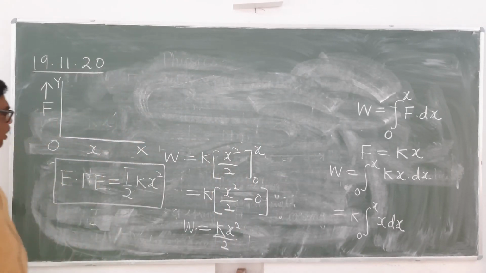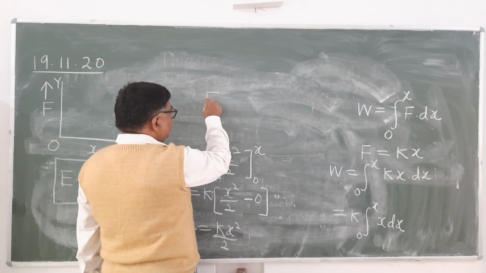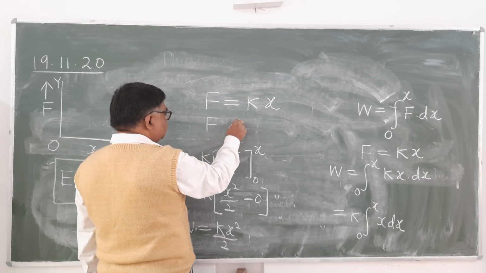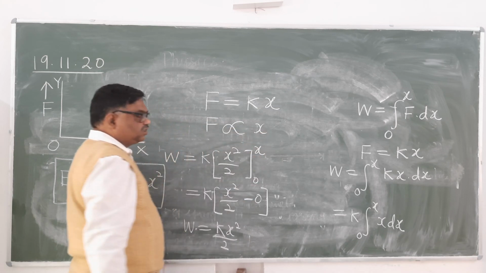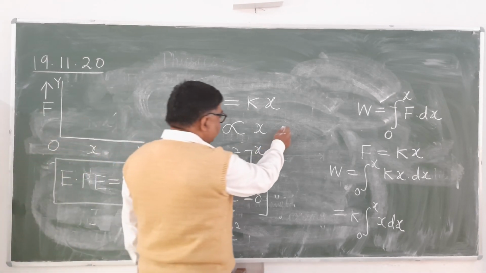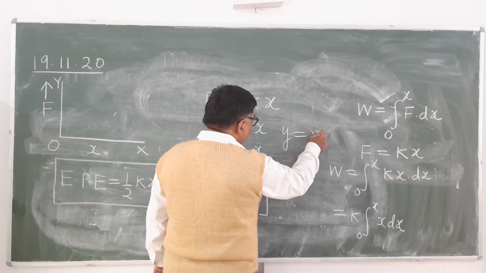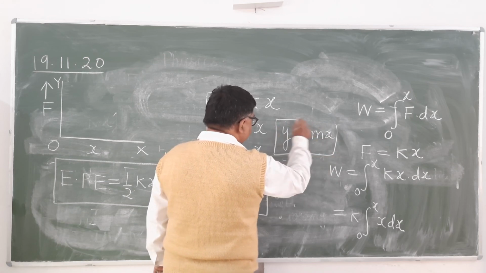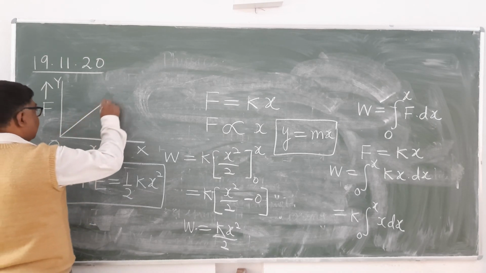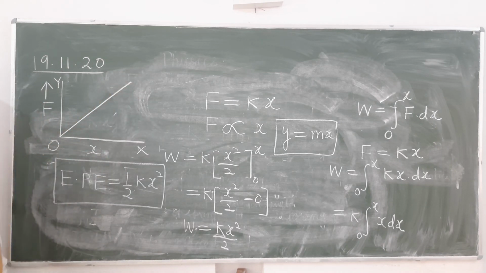Now see here, if we draw a graph of restoring force versus displacement. Just now you have seen that numerically F is equal to kx. F is directly proportional to x, means there is a linear relationship. Linear relationship means it is like y equals mx. And as you know, if the equation of line is this, then it will pass through the origin and it will be a straight line. So here also the graph will be like this. This will be the shape of the graph. Is it clear?